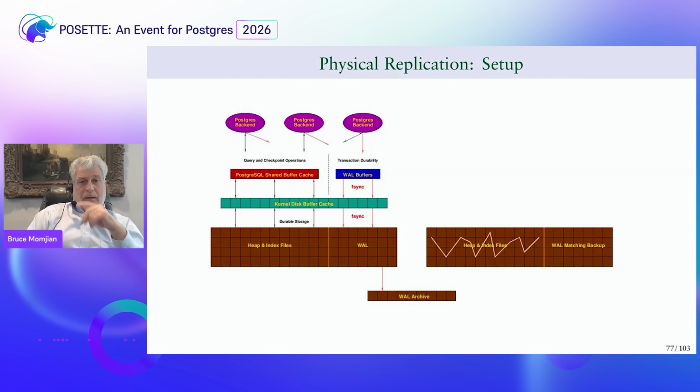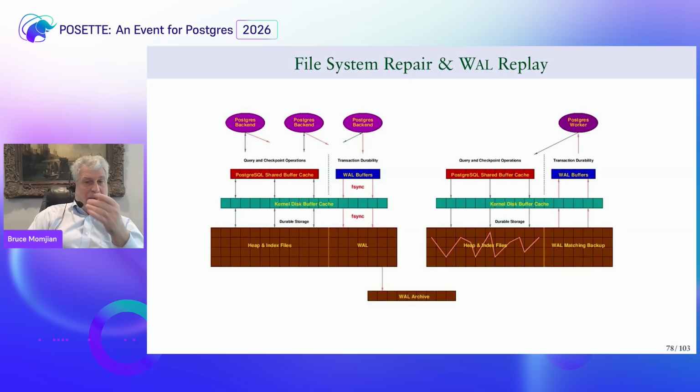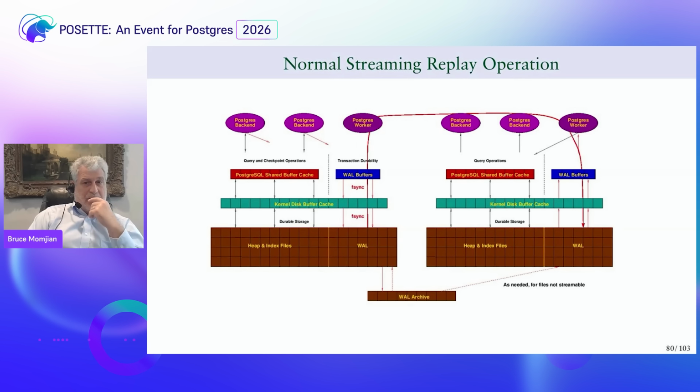Okay, and then we start up Postgres on that new server, and the same process occurs. We then read the write ahead log that was generated during backup. And again, you can see on the right, it's reducing the corruption. And now, once we've recovered it, we can pull files from the write ahead log archive, but we now also have a network connection, which is giving us a stream of changes that is now going to the physical replica.